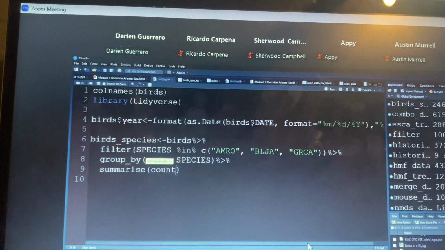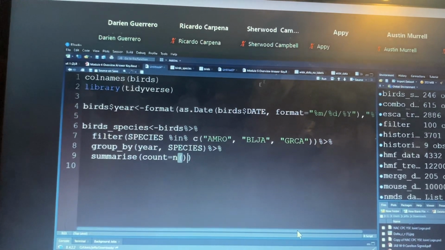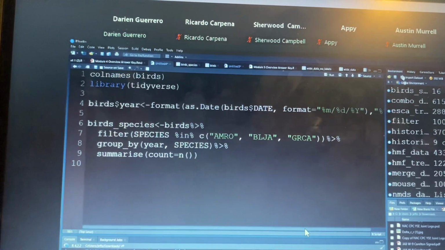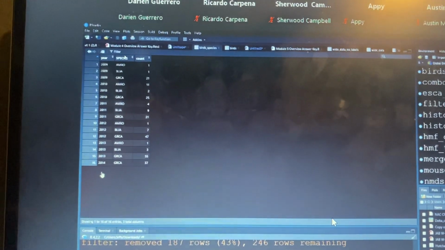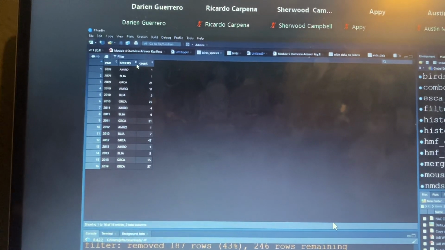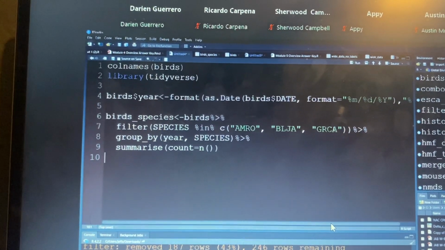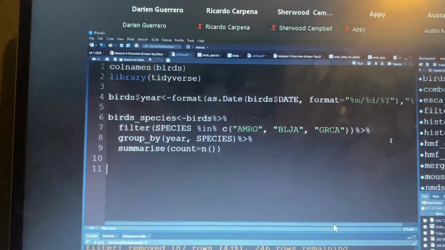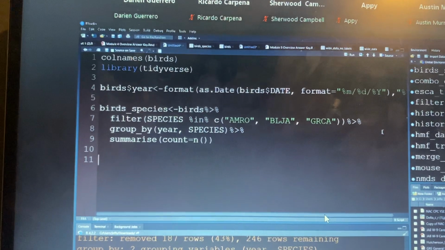And the count, because of the way the data is set up, each row represents a unique count, so I can do this. So I have my years, my species, and I have my count. And now the last thing, and I know this seems kind of wild, but really this is all I'm looking for, is I could run my model.